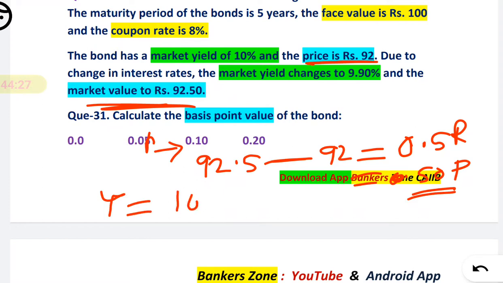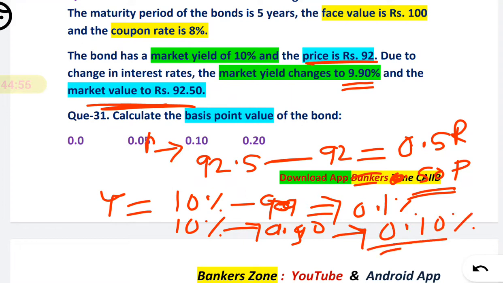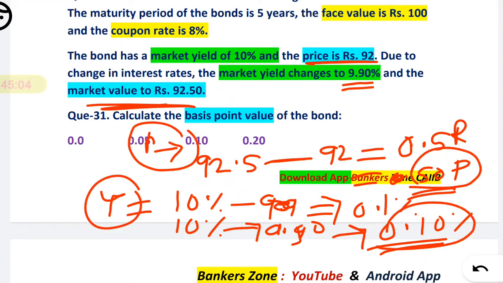Yield change is from 10% to 9.9%. Okay, so what is the change? It is 0.1%. See here, it is 0.10%. What you have to take here, because they have given 9.90. So from 10% it is changed to 9.90. So that means the change is 0.10%. Remember here the change in the price is 50 paise and the yield change is 0.10.